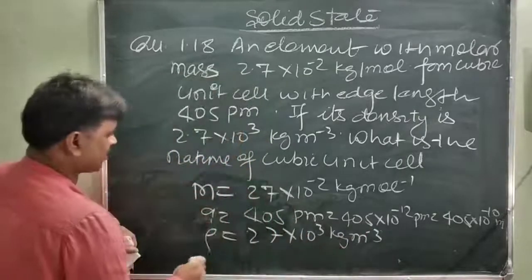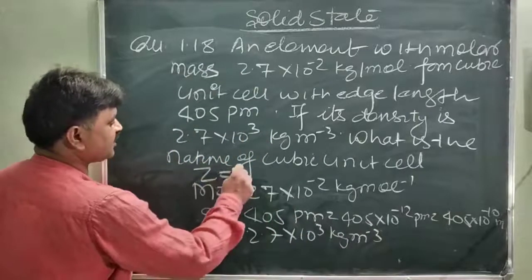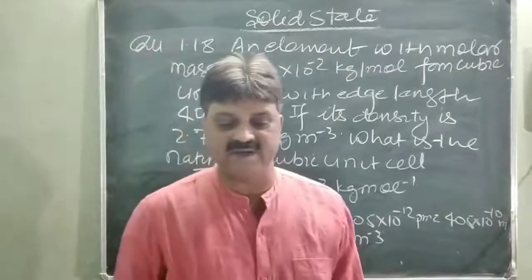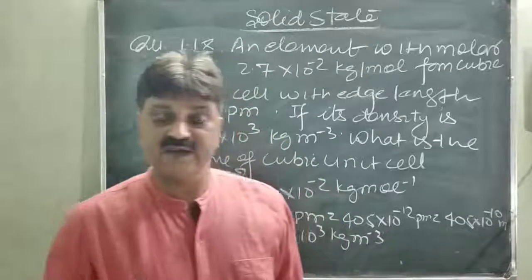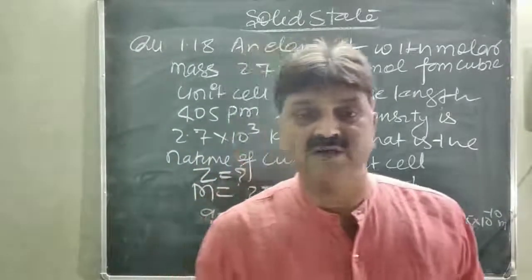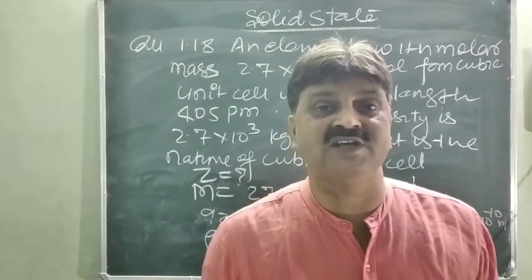And we are going to calculate the Z value, means nature of the unit cell. With the value of Z, we can calculate whether it is SCC, BCC or FCC.